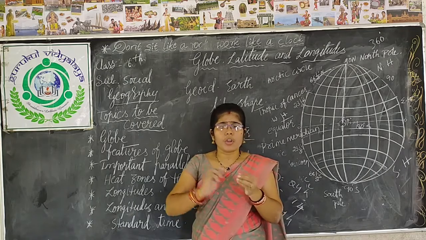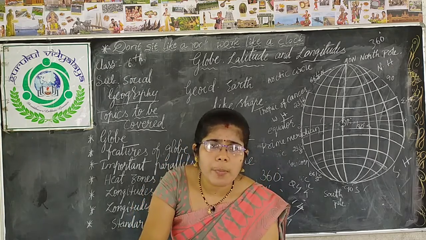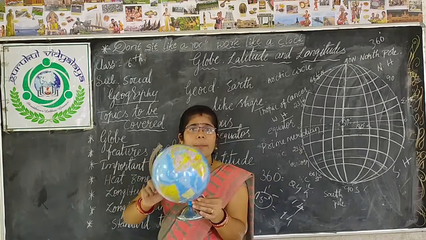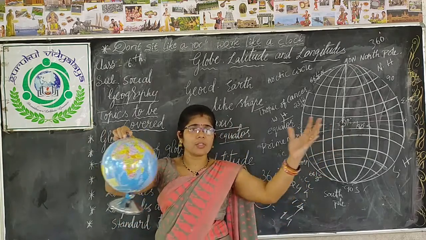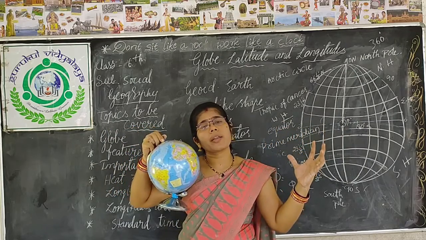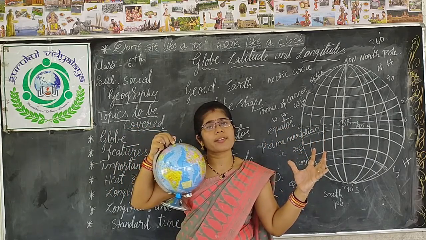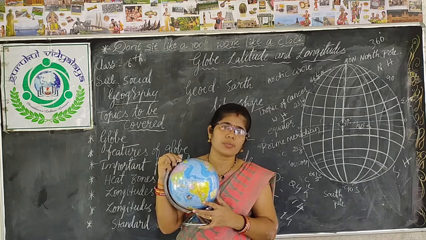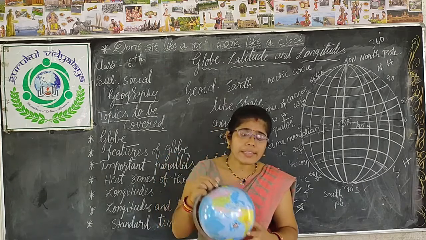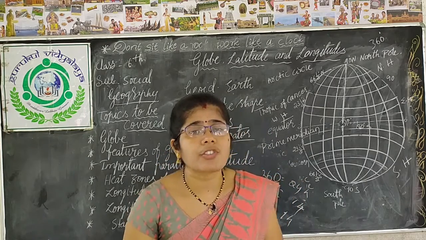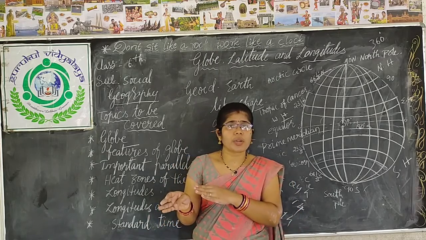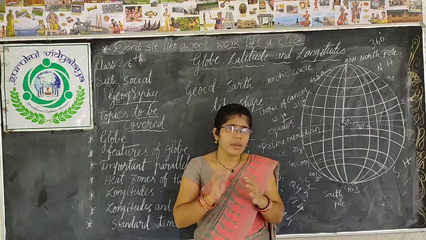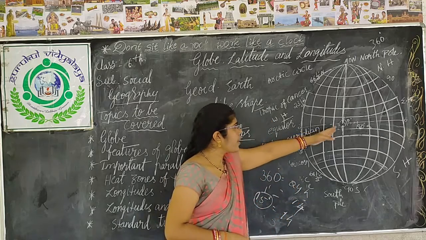Now also, as the earth moves from west to east, what happens? When the sun faces the earth, which part of the earth gets the first sunrise? East part of the earth. Did you clear, children? East part of the earth gets the first sun rays. So the sunrise happens first in which country? You know, Japan.